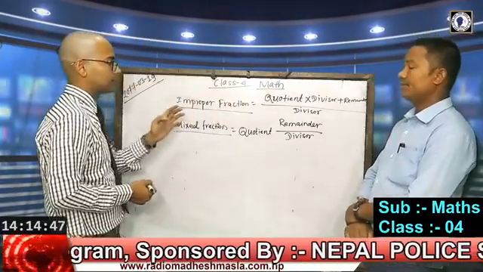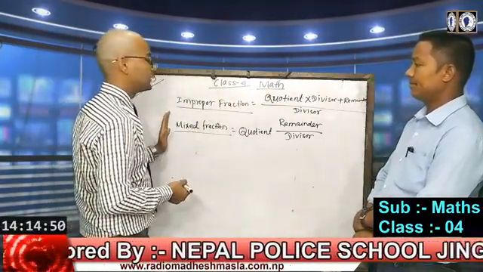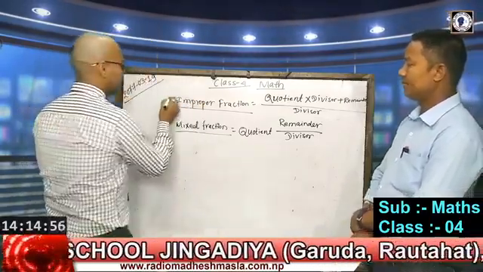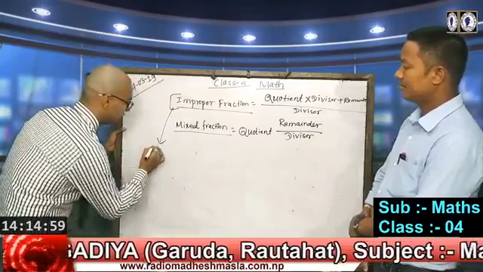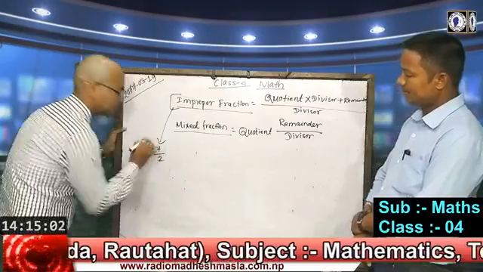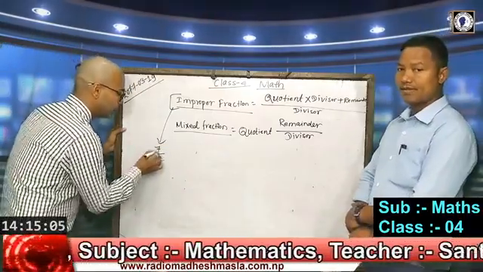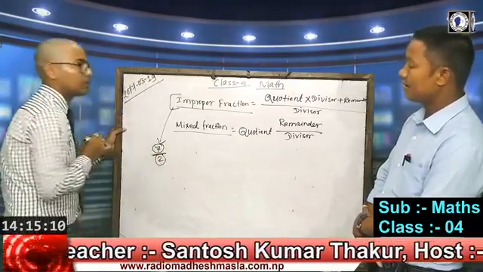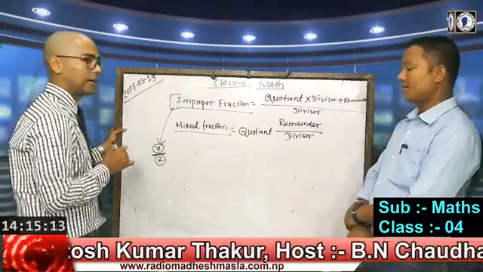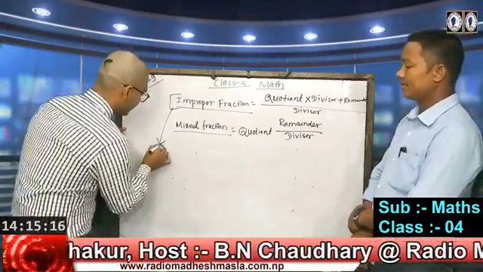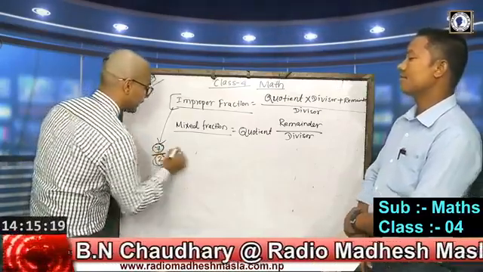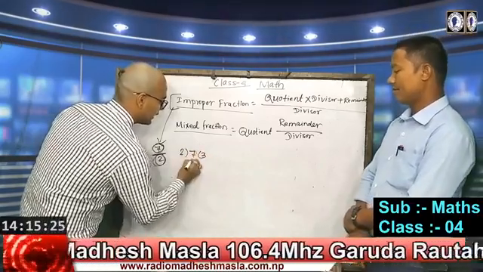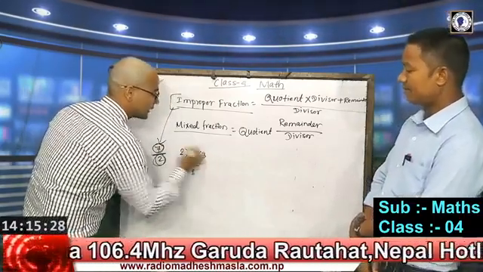If the fraction is given in the form of an improper fraction, we can find the mixed fraction by dividing. Suppose the improper fraction is 7 by 2. Then we divide 7 by 2, because the fraction bar denotes a division sign. We divide the numerator by the denominator. When we divide 7 by 2, 2 times 3 is 6, so we get remainder 1 and answer 3.